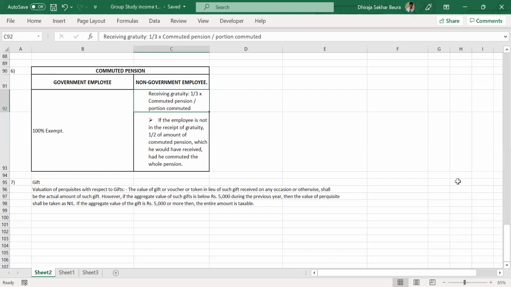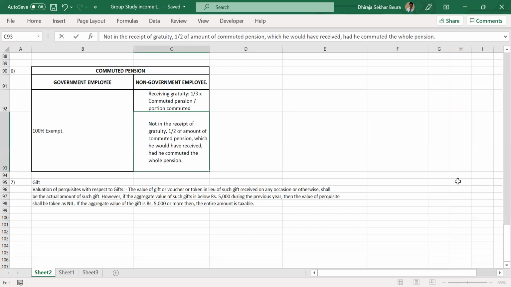Okay. So as we discussed, for a non-government employee, if he is receiving the gratuity, the calculation is 1/3 into commuted pension divided by portion commuted. Exactly similar way, if the employee is not receiving gratuity, then the 1/3 is replaced with 1/2.